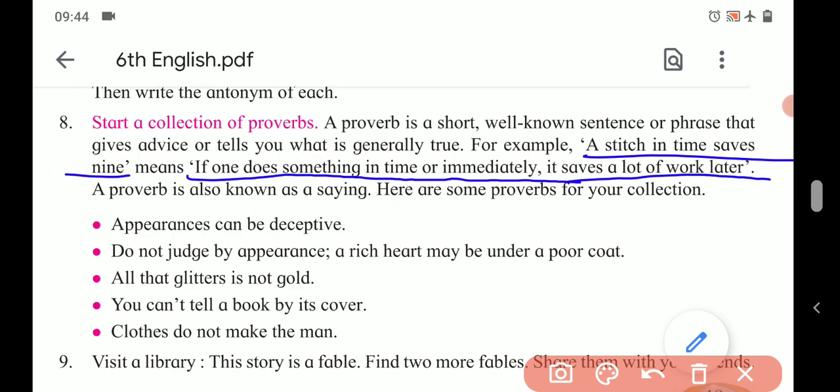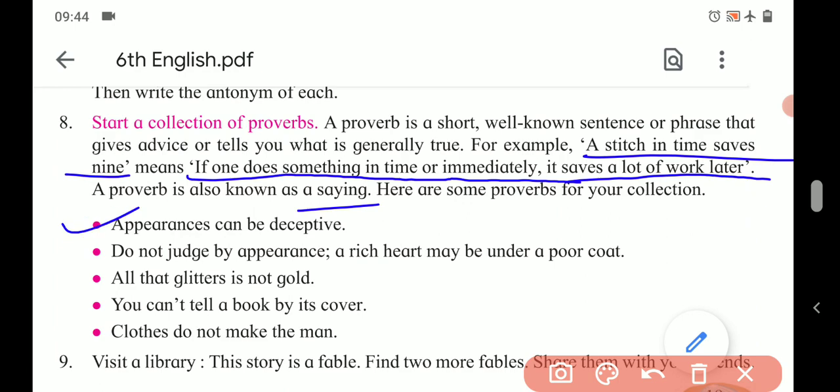A proverb is also known as a saying. Here are some proverbs for your collections. So some are provided here. You have to make a collection of something more. Minimum 10 you have to write your own. These 5 and some more 10.